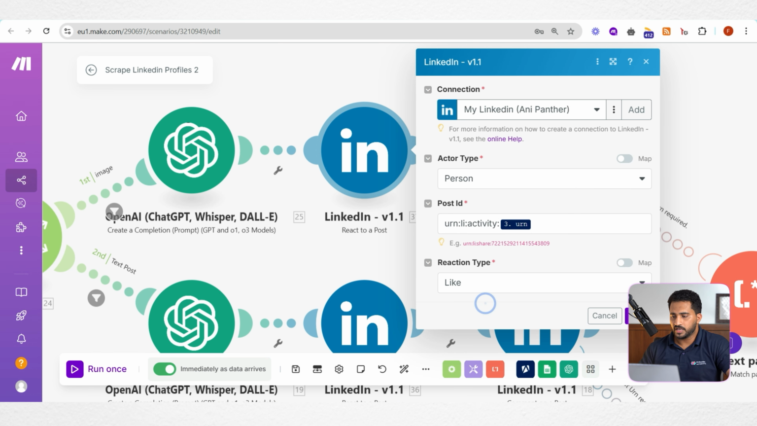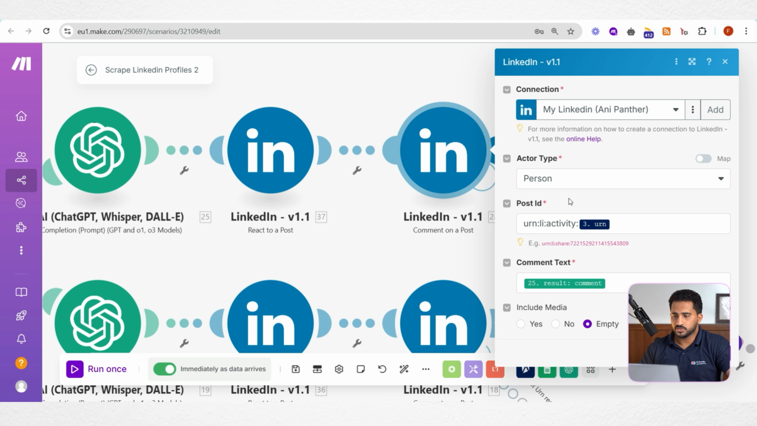And finally we are going to comment on a post. So here again we are using the LinkedIn's advanced module, comment on a post. And here we are choosing the actor type as person and post ID, repeating the same step. And the comment text we are mapping from the ChatGPT's output.